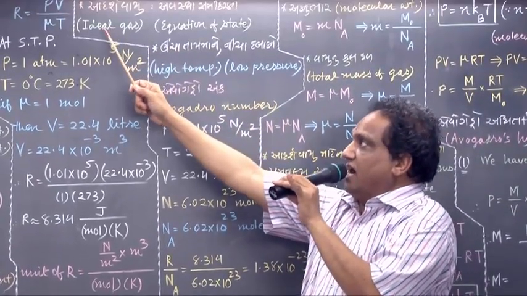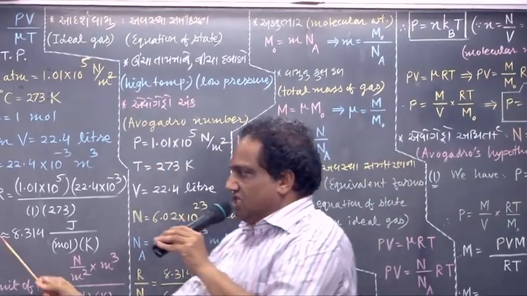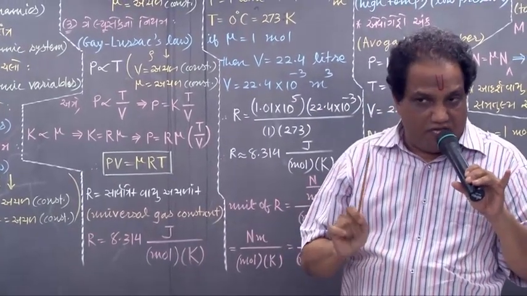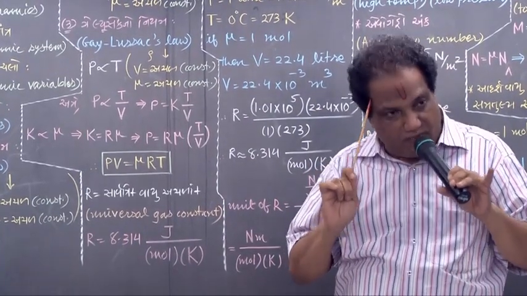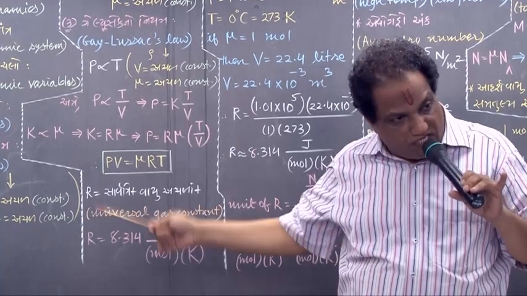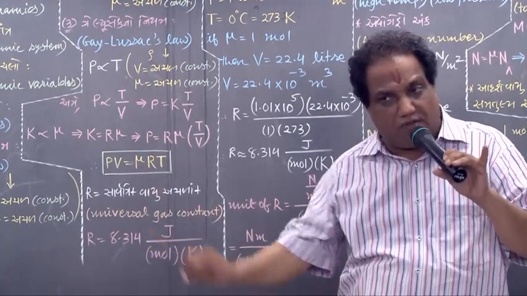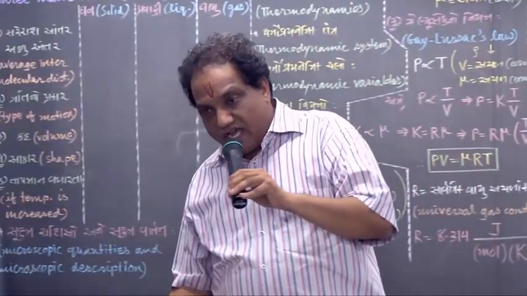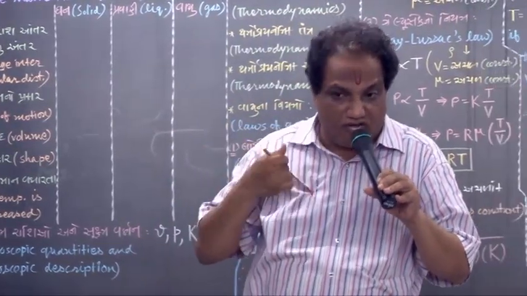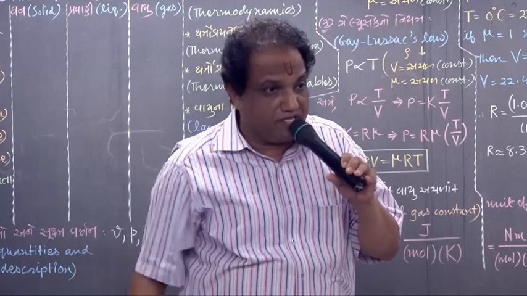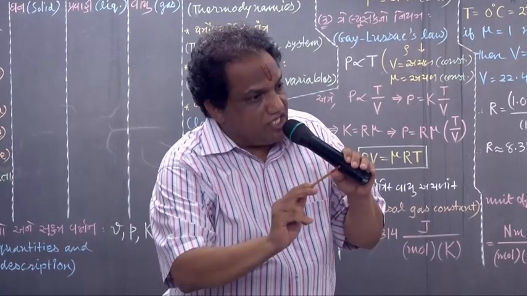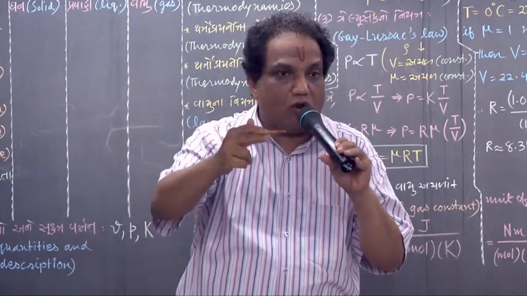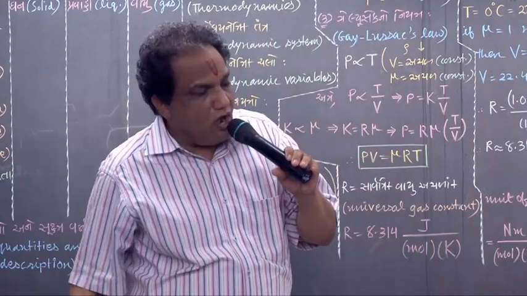Now we go for what is called an ideal gas. This equation of state is found to be obeyed 100% by one imaginary gas which we just imagine. That sort of gas which obeys this equation completely under all circumstances is known as an ideal gas. Why do we call it an ideal gas? Because it is a gas of our imagination. It does not exist in practice. All the gases which exist surrounding us and all those gases which we can manufacture in the laboratory are called real gases.